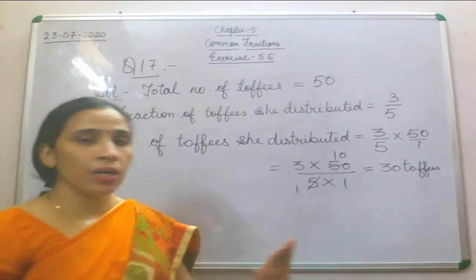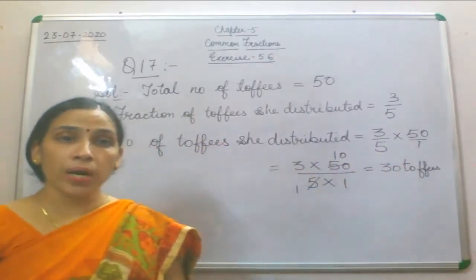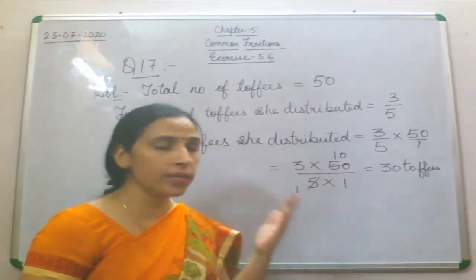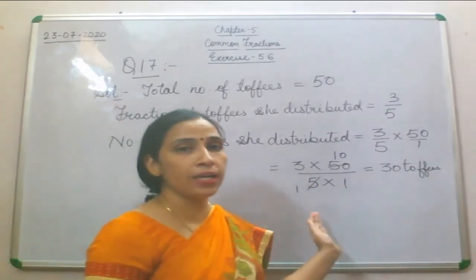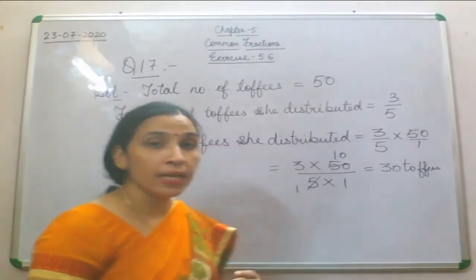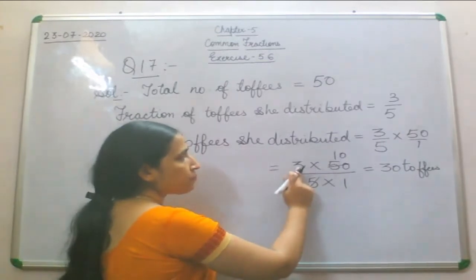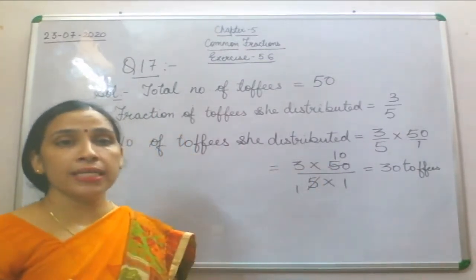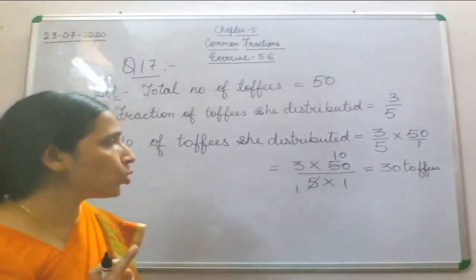So what we will do? We will write here 3 by 5 multiplied by 50 by 1, because for this whole number nothing is there in the denominator. We can write 1 over there. So numerator will be multiplied by numerator and denominator by denominator. Here you can reduce, because 5 ones are 5 and 5 tens are 50. So 3 will be multiplied by 10. So 3 tens are 30. So what we will write here?